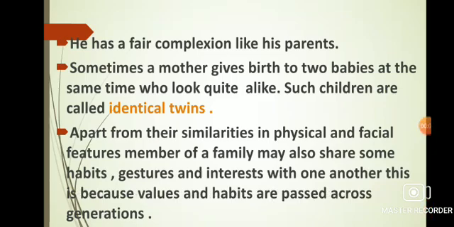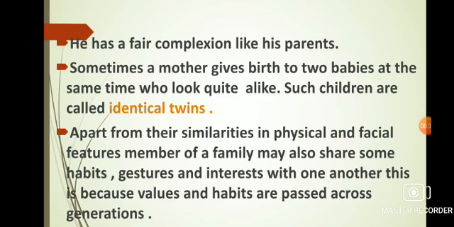Apart from their similarities in physical and facial features, members of a family may also share some habits, gestures, and interests with one another. This is because values and habits are passed across generations. Children, family members also resemble each other in their habits. Habit means a behavior that is often repeated.